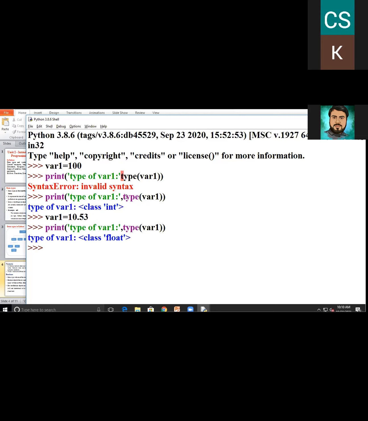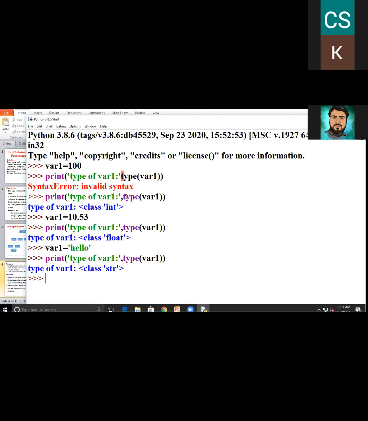Okay, suppose in variable one I write a character, and after that I want to find the data type of this variable one. You have to see here, it represents the string.